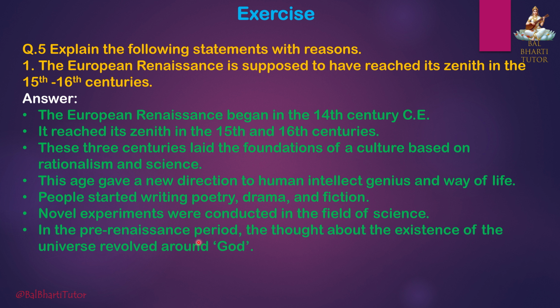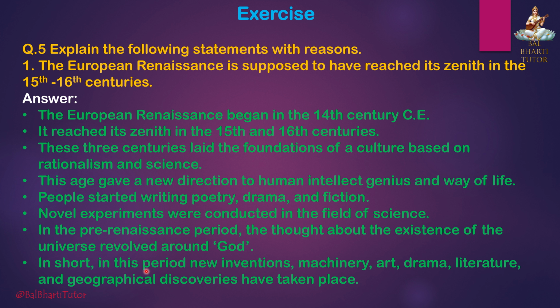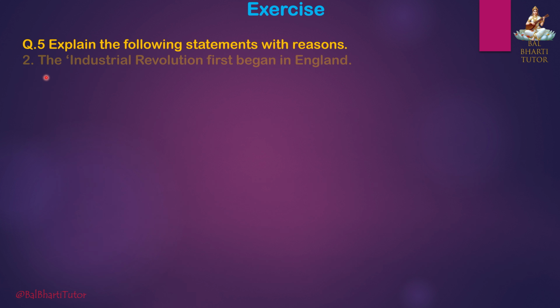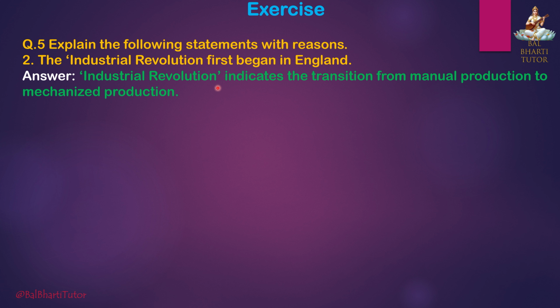In the pre-Renaissance period, the thought about the existence of the universe revolved around God. In short, in this period, new inventions, machinery, art, drama, literature, and geographical discoveries have taken place. Second, the Industrial Revolution first began in England. Answer: Industrial Revolution indicates the transition from manual production to mechanized production.